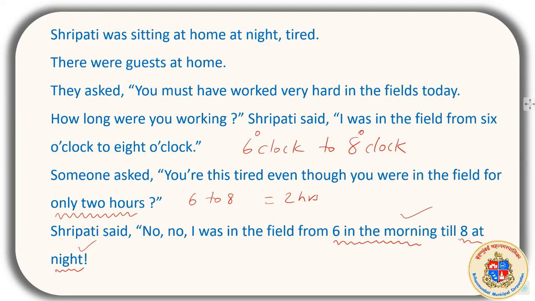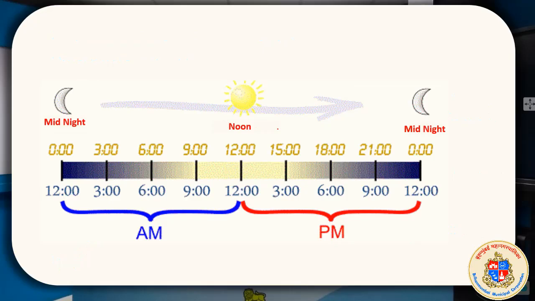But how to show it on a clock, or how to express it properly? In literature we can say 6 in the morning till night. Then we introduced the concept of the 24-hour clock, and this was the concept of how we can say the time in the morning and the time in the night.